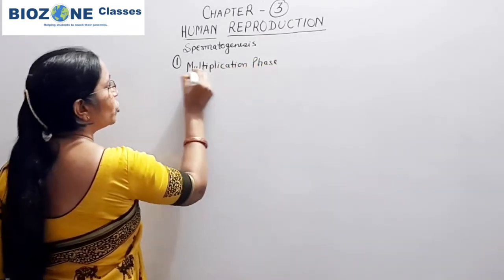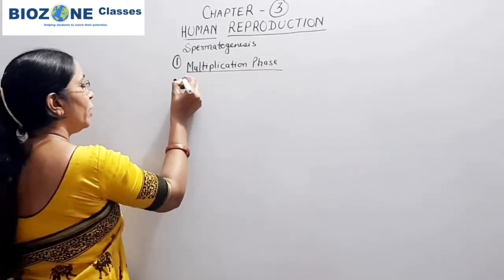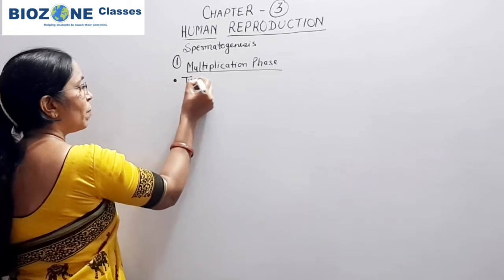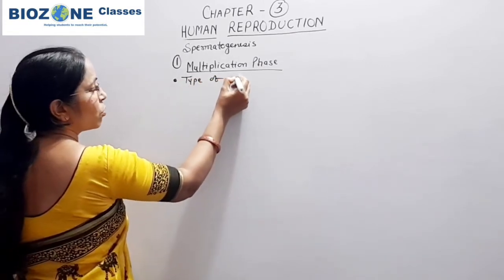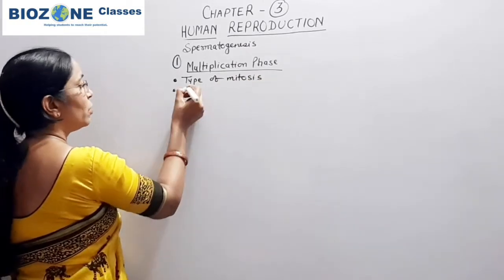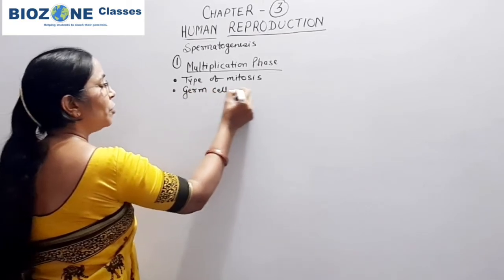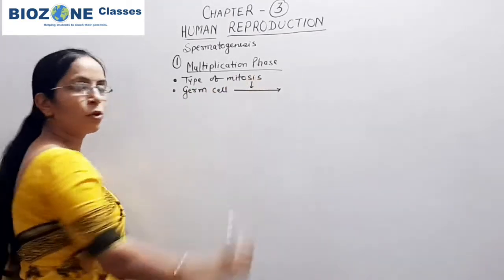In the multiplication phase, you remember, predominantly mitosis takes place, and in this division the germ cells continuously divide by mitosis.